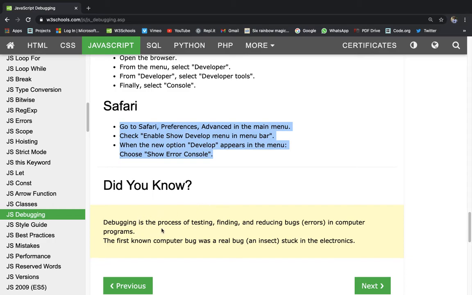Did you know debugging is the process of testing, finding and reducing bugs, errors in computer programs. The first known computer bug was a real bug, an insect stuck in the electronics. So I think this real insect stuck in the electronics, that's why they named it bug, error or bug. Okay, so the first known computer bug was a real bug, an insect stuck in the electronics. Oh man.